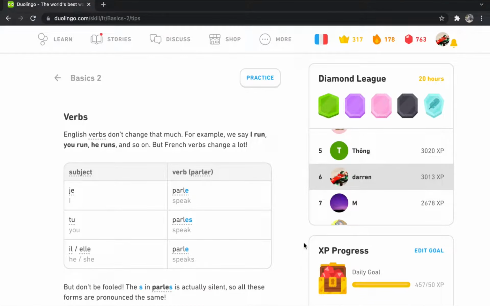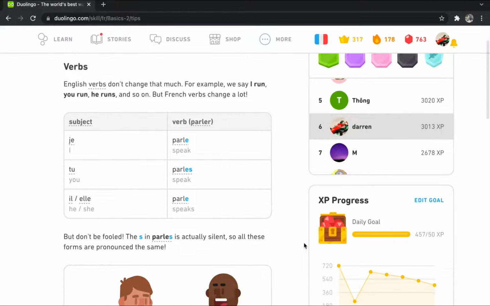Today we will be learning French Basics Part 2. So let's start. So verbs. English verbs don't change that much. For example, we say I run, you run, he runs, and so on. But in French, the verbs change a lot according to the subject.